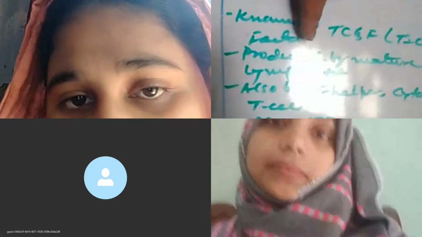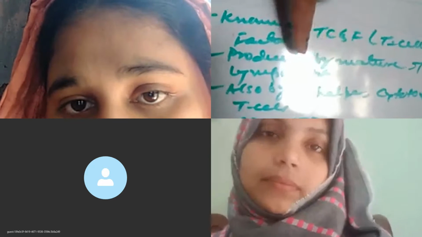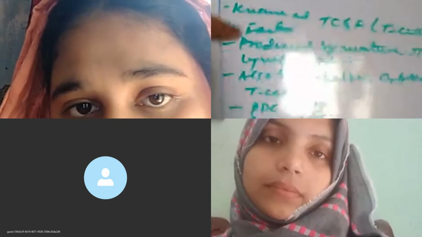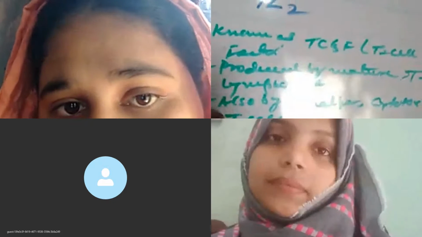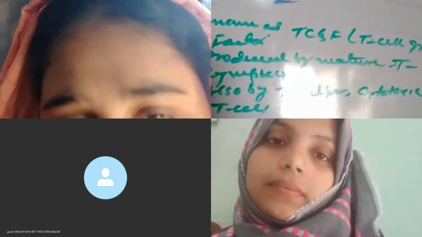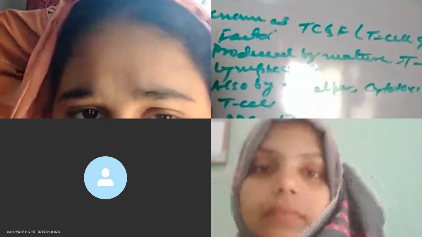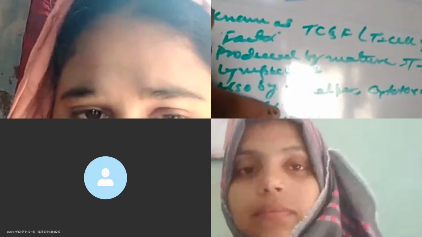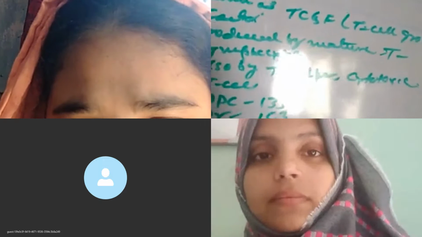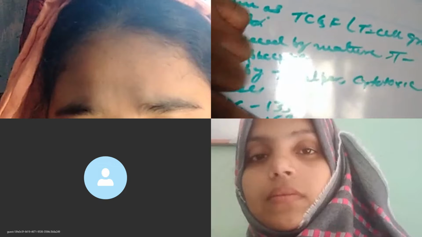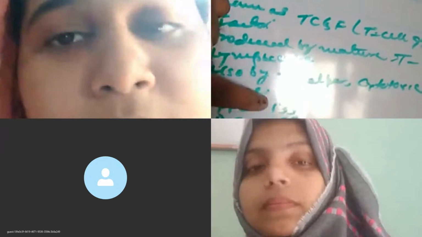This growth factor is produced and secreted by mature T cells, T lymphocytes, and some amount of this IL-2 is also produced and secreted by T helper cells and cytotoxic T cells. As far as the chemical composition of IL-2 is concerned, it is also made up of a polypeptide chain consisting of 133 amino acids, which is the mature IL-2. This mature IL-2 is derived from its precursor consisting of 153 amino acids, and this precursor undergoes proteolytic cleavage, resulting in the removal of the signal peptide, and the mature IL-2 consists of 133 amino acids.